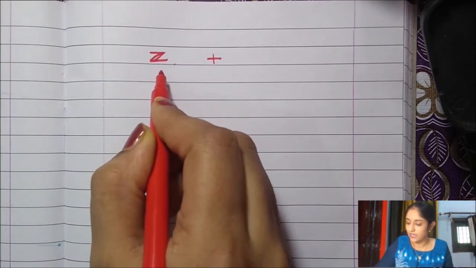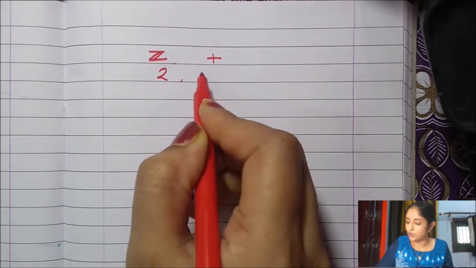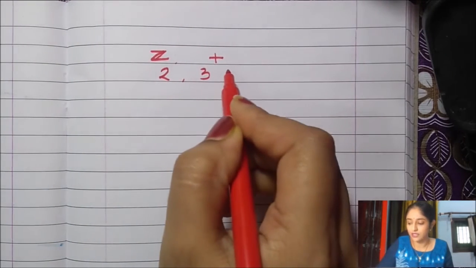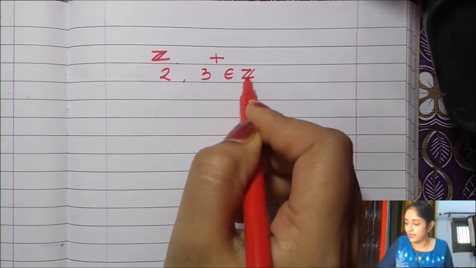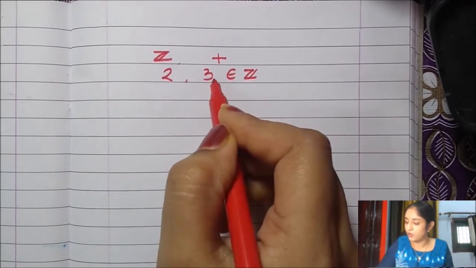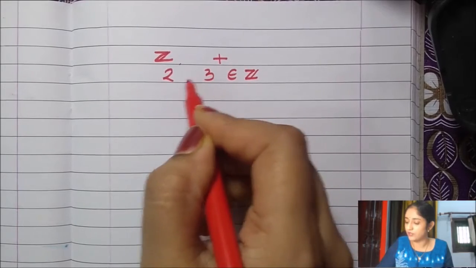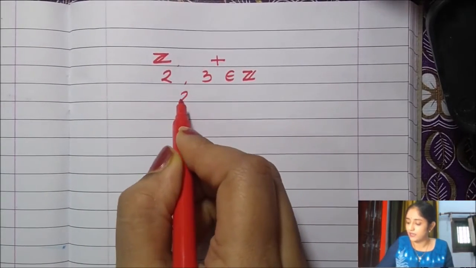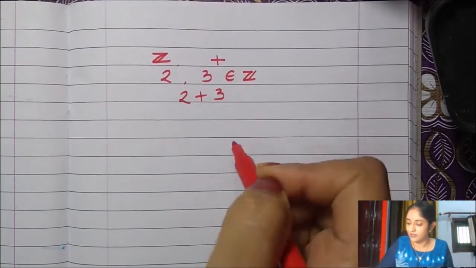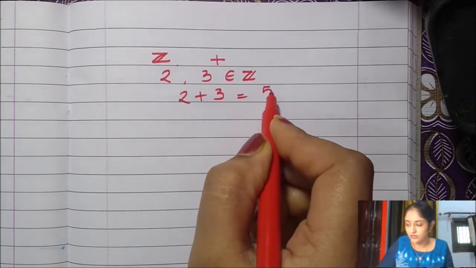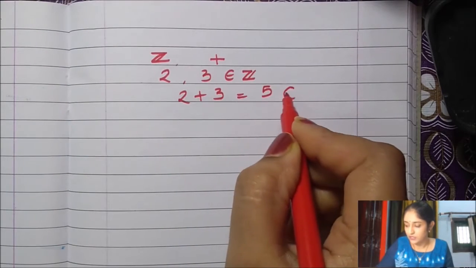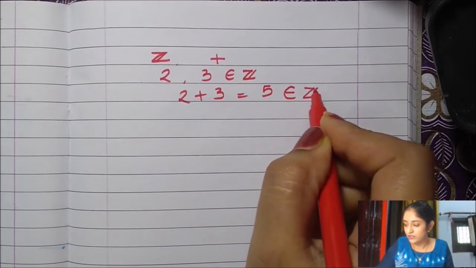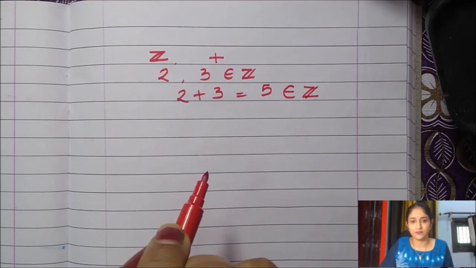If we take any two elements, let's say 2 and 3, from this set, and we perform this plus operation on these two, let's say 2 plus 3, what comes out we know is 5, but the specialty is it belongs to this same set.